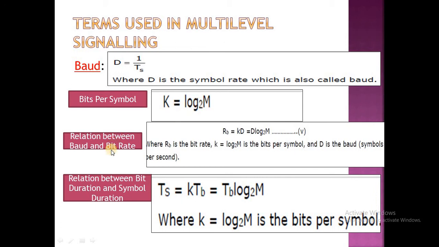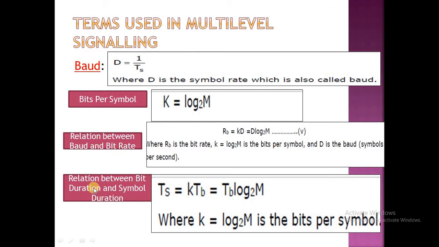The relation between the baud and bit rate is denoted by RB equal to K into D, that is D into log to the base 2 of M. Here K equal to log to the base 2 of M, and D is 1 by Ts. RB is the bit rate and K is the bits per symbol. This is the relation between the baud and bit rate.